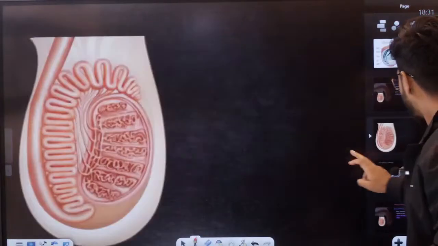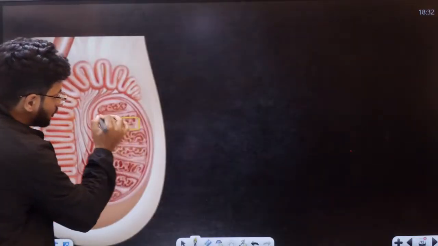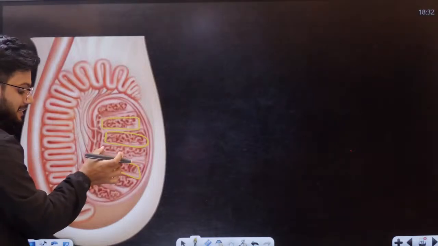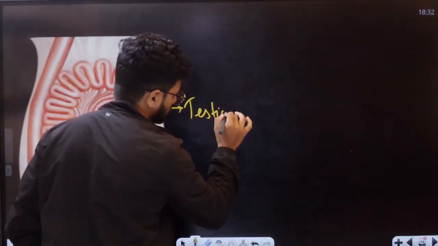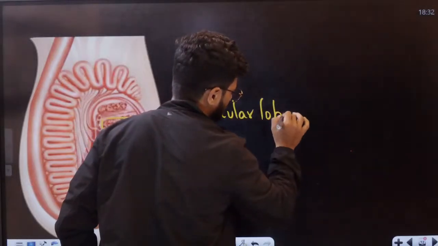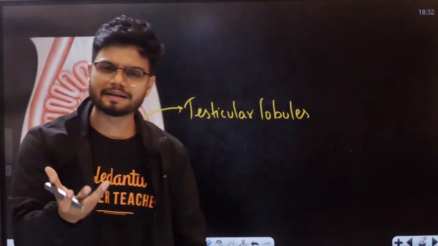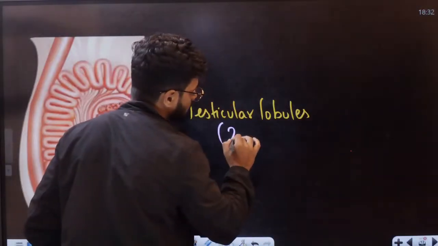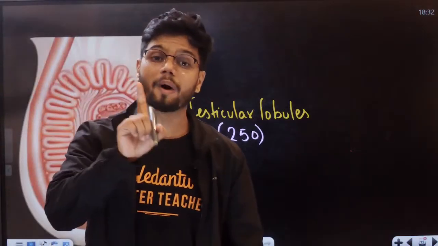Now students, see here. This is one lobe, one more lobe, one more lobe here. All of these are called testicular lobules. Someone might ask, sir, how many are there? Students, there are around 250 testicular lobules in one testis.